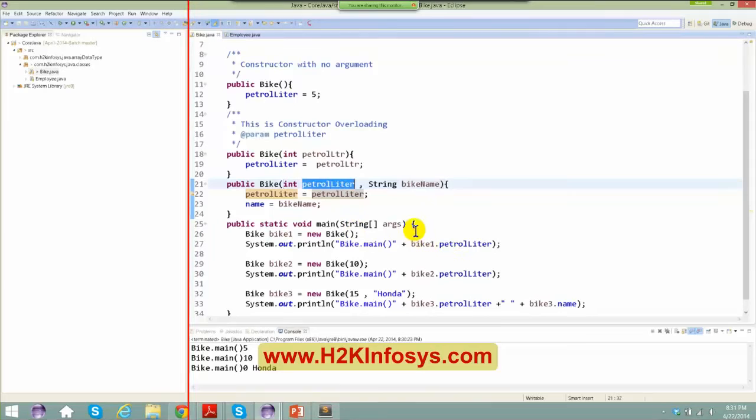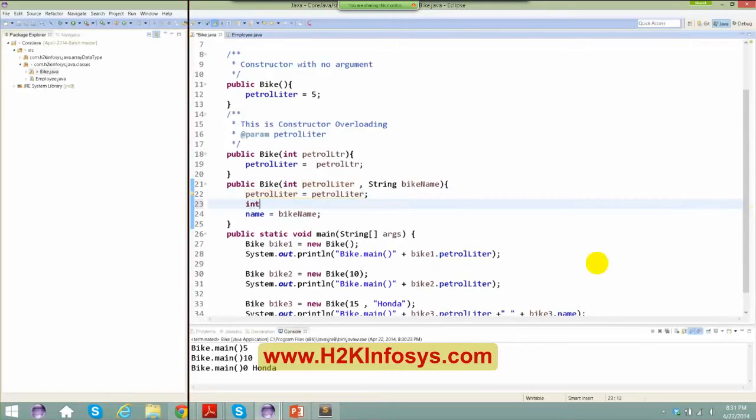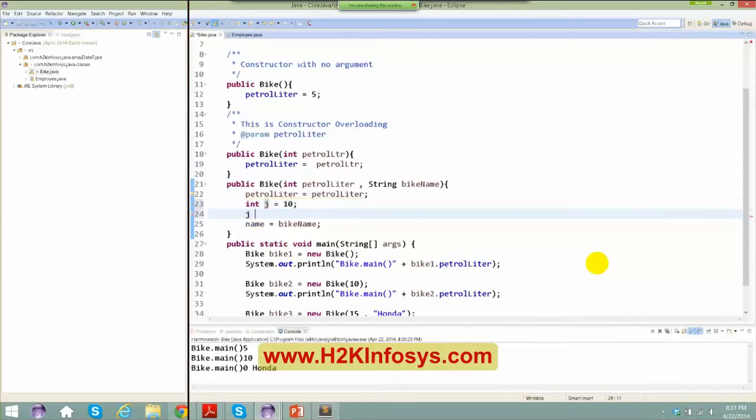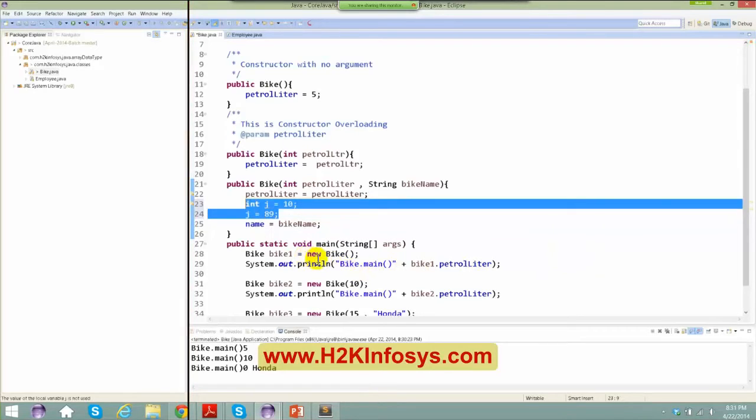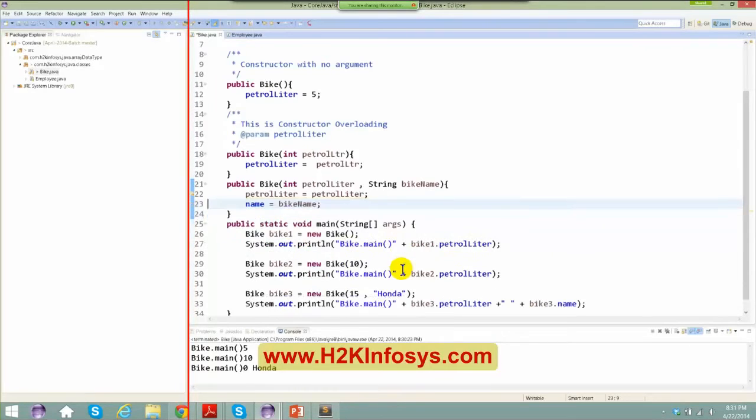Now for that reason, this also belongs to the same local variable and this also belongs to the same local variable, right? So you are basically trying to reinitialize the local variable with some value. It is something like if I say int j equals 10, j equals something else. So to the same local variable you are again assigning some other value. Now what to do in order to get rid of this?